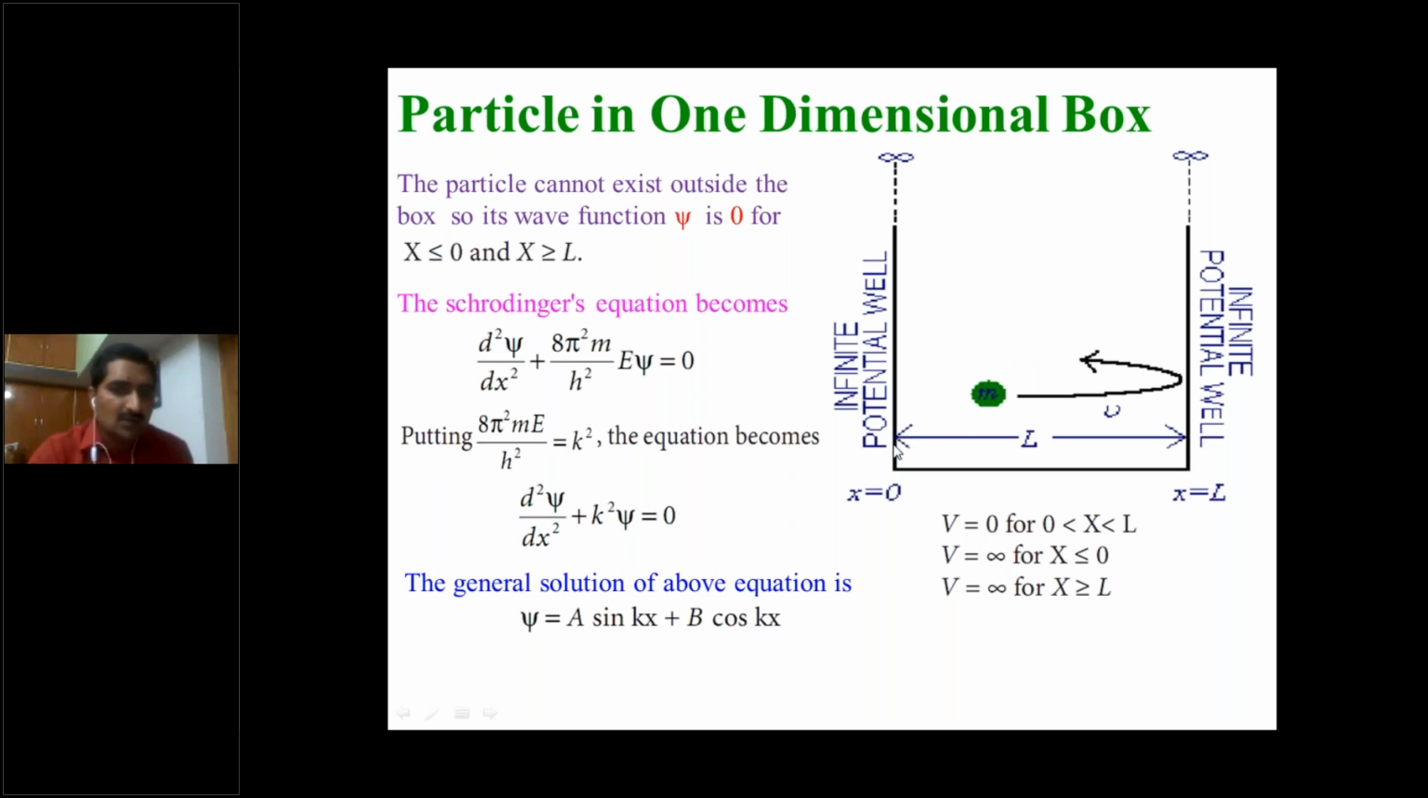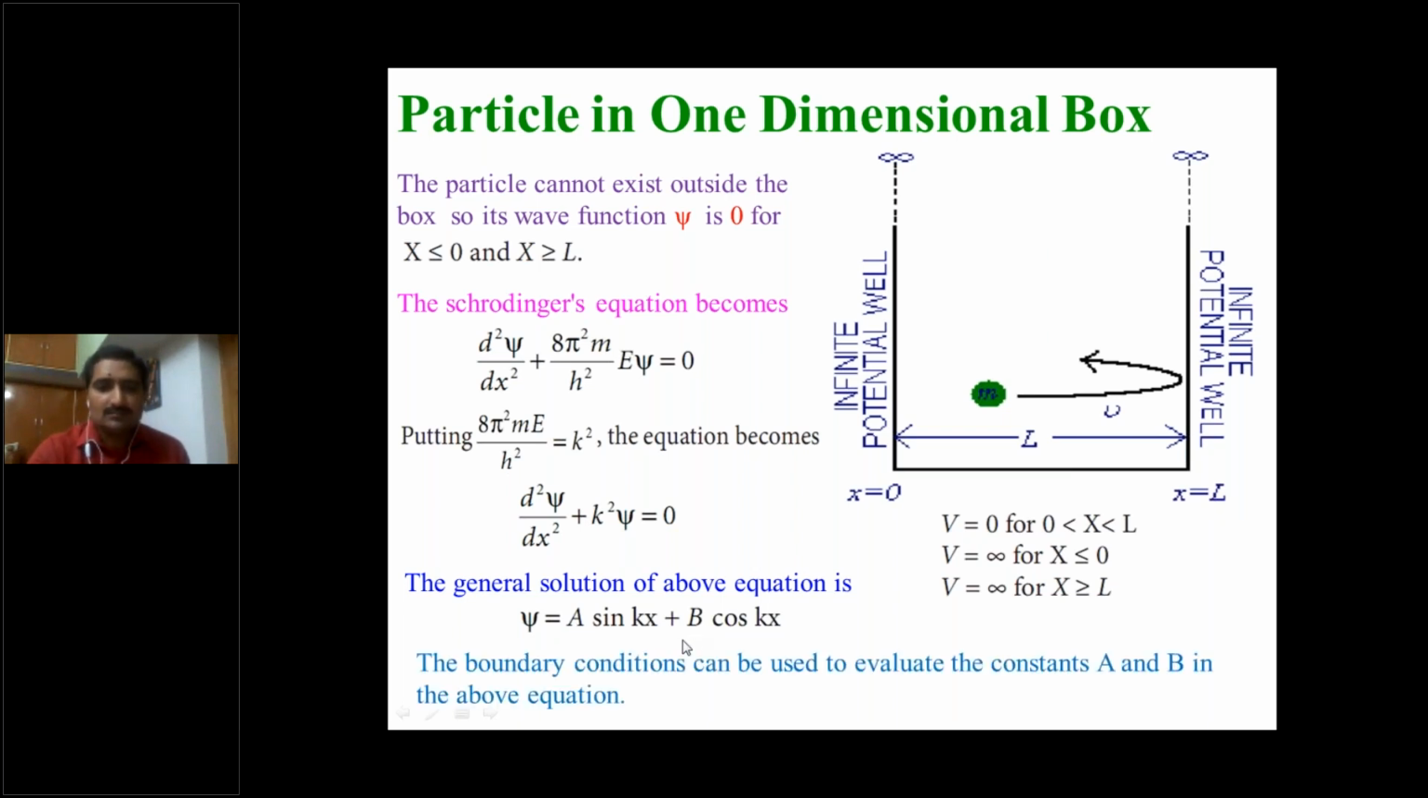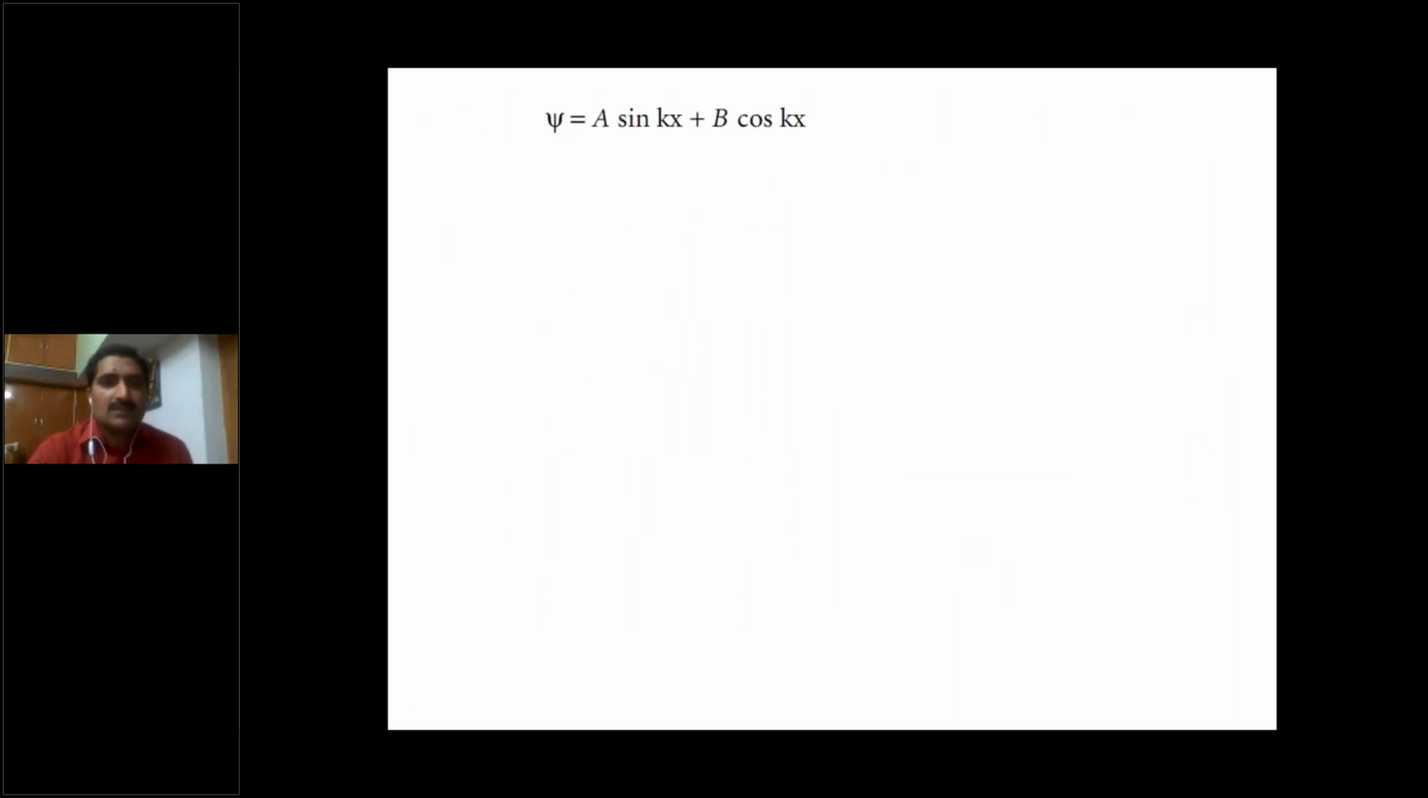Psi of x is equal to 0 at x is equal to 0, ఈ wall దగ్గర. Psi of x is equal to 0 at x is equal to L. So we have two boundary conditions. By substituting these two boundary conditions in this equation, we can get the constants A and B. So for that, so this is the equation.